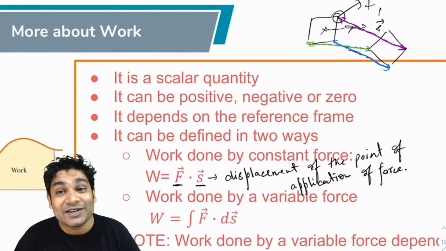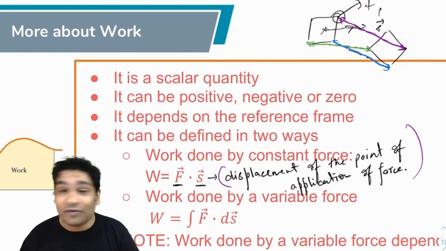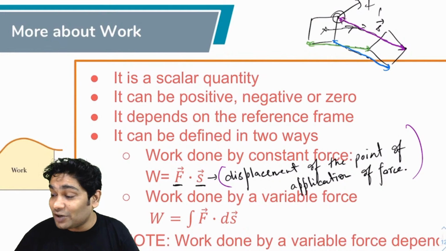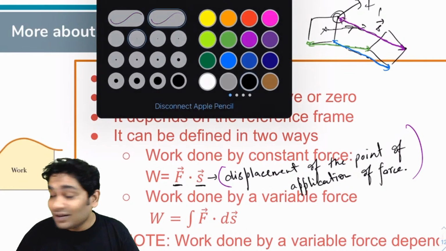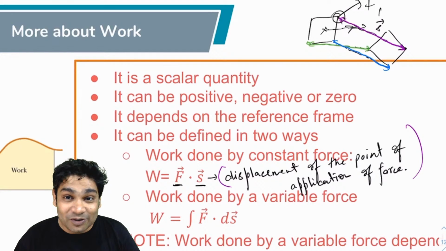Because of this, please remember that while finding work and while calculating F dot S, S is always considered to be the displacement of the point of application. Do not forget this. This is very, very important, which people don't realize. They make the quick judgment and say that S is supposed to be the displacement of the body.